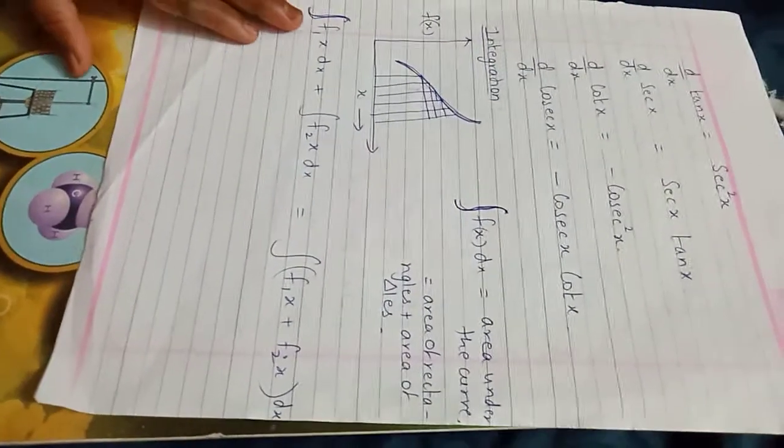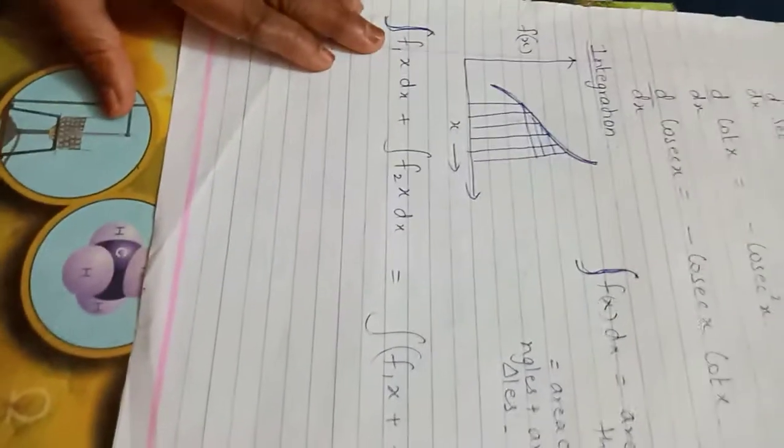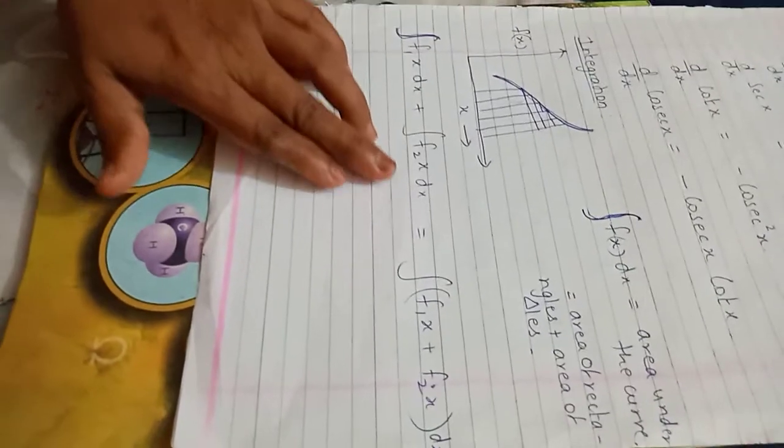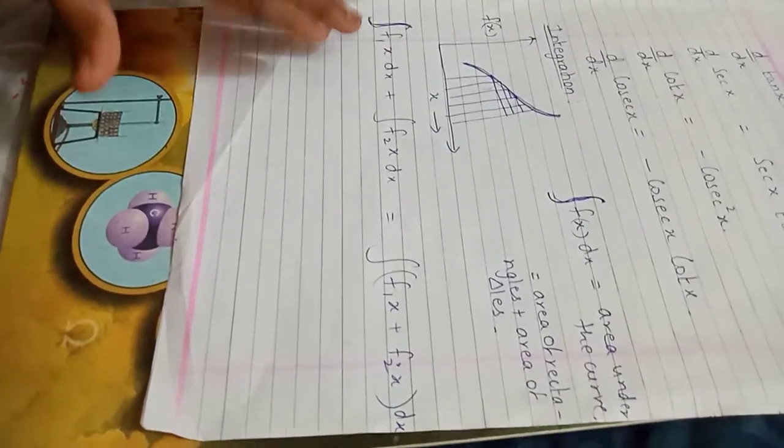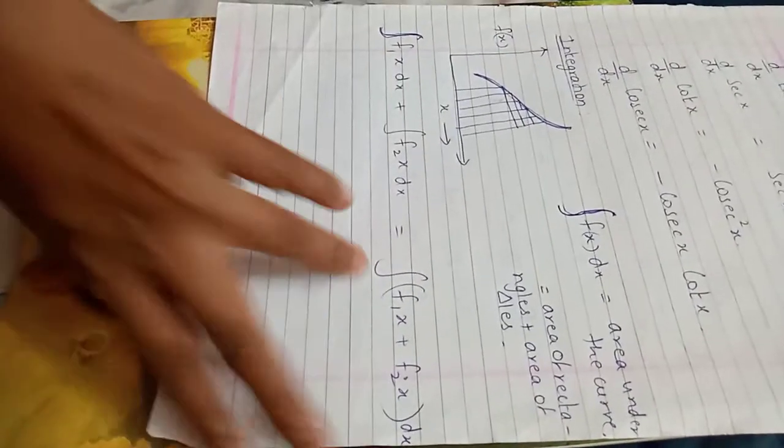That is, integration of f1(x) dx plus f2(x) dx is equal to the common integration of f1(x) plus f2(x) into dx.